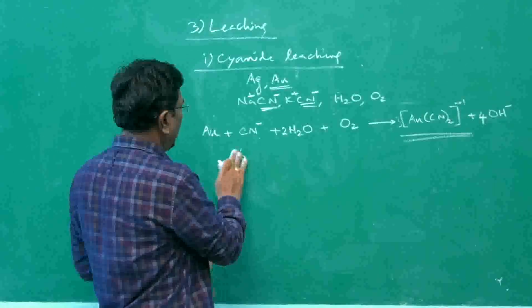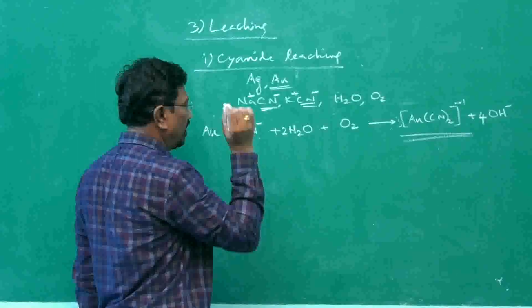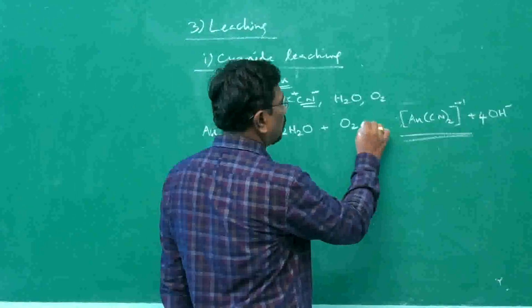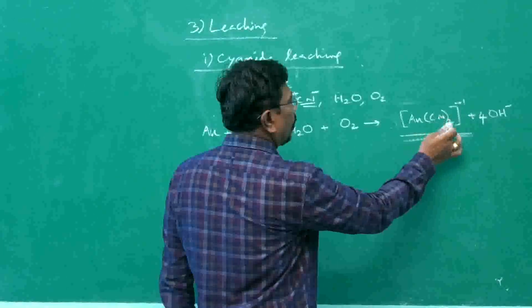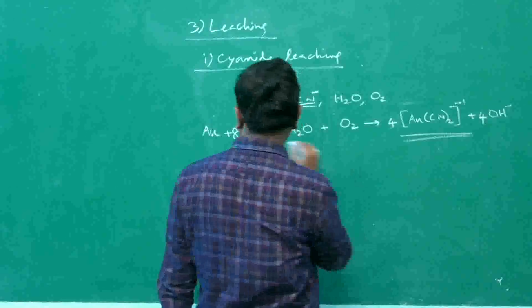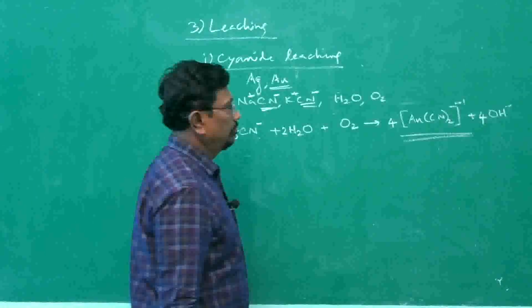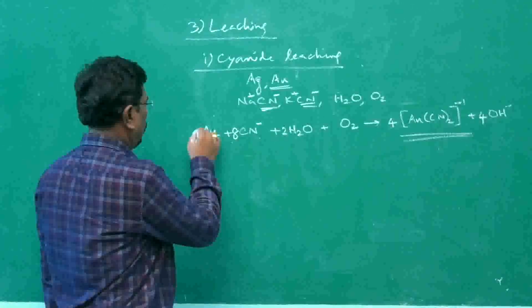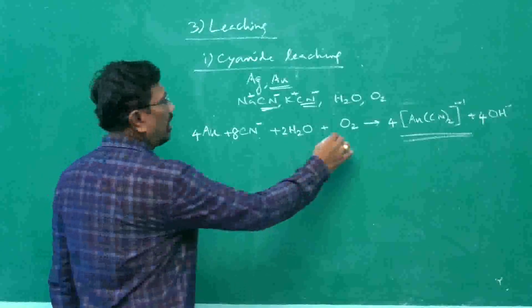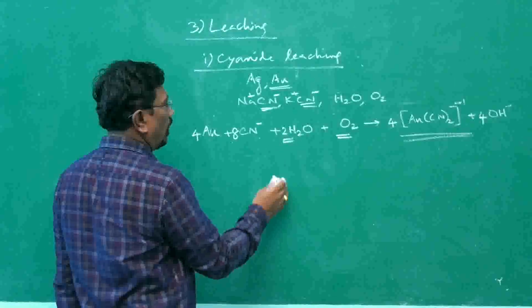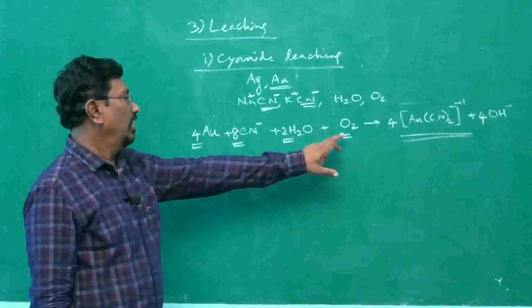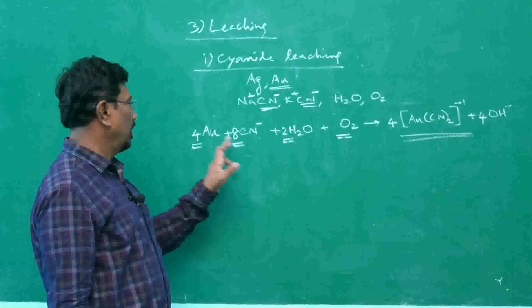The next higher even number is 8. If I make 8 cyanide ions, here it becomes 8 cyanido ligands. That means 4. 4 minus, 4 minus, 8 minus, 8 minus, balanced. 4 gold, therefore 4. Very simple to balance the equation. 1 oxygen, 2 water, 4 gold, 8 cyanide ion. Double the number 1 to 2, double the number 2 to 4, double the number 4 to 8.